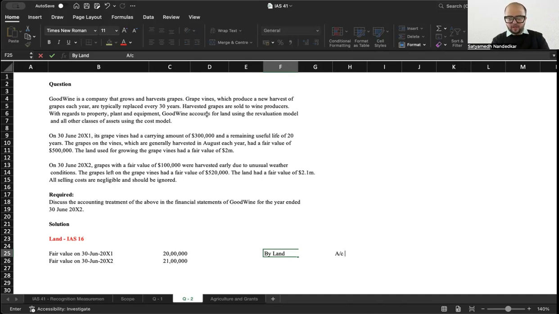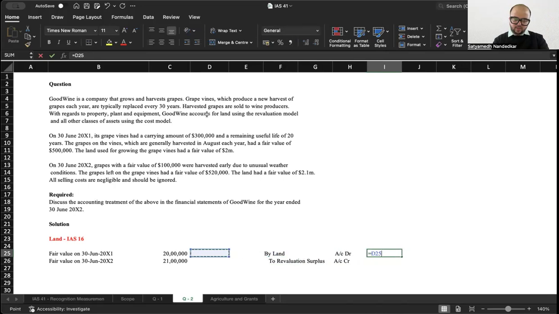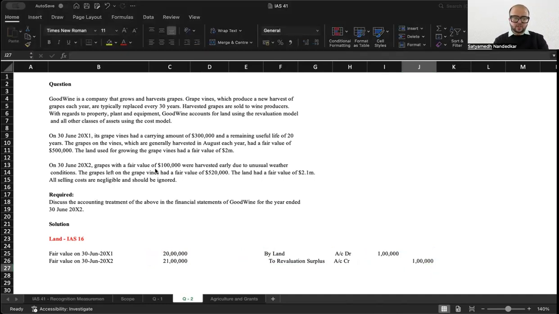So you can do the revaluation here: land account debit to revaluation surplus account. Land account debit to revaluation surplus. How much? 21 lakh minus 20 lakh. Nothing else to be done here. Land does not get depreciated, so no need for a depreciation entry.